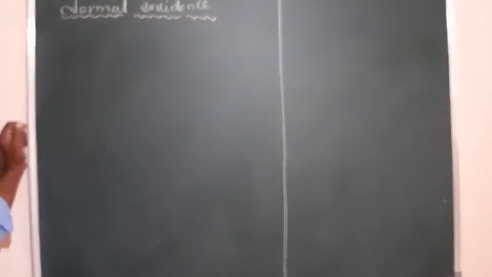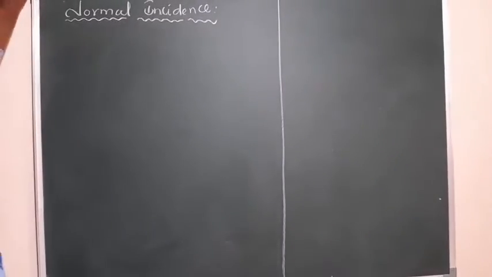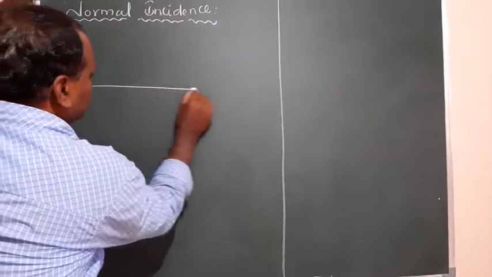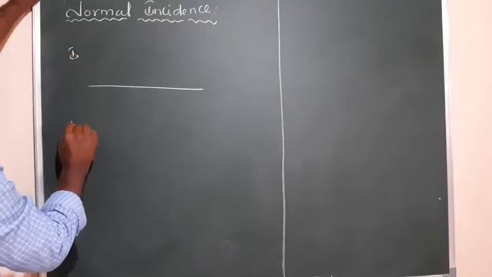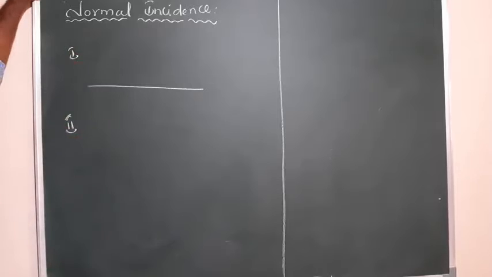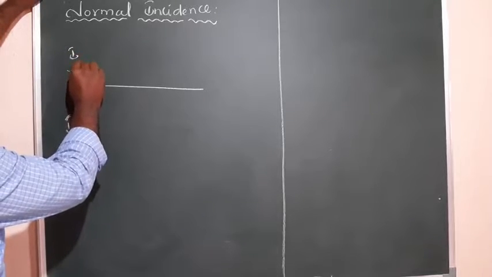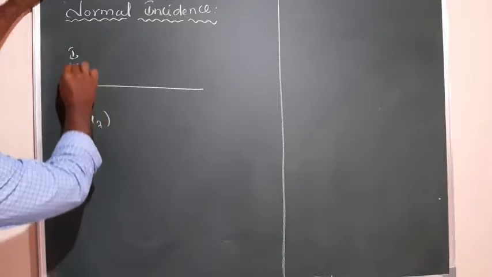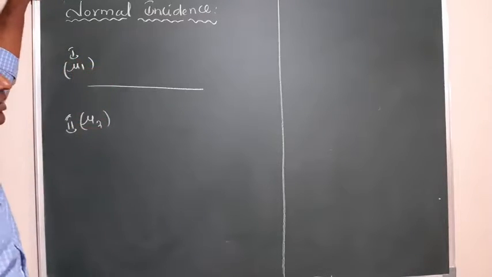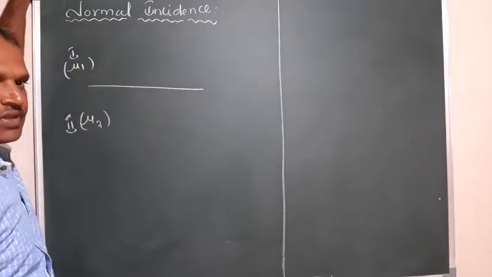That is the meaning of normal incidence. Here we are taking an interface separating two mediums. Here is medium 1, here is medium 2. For the first medium the refractive index is mu 1, for the second medium the refractive index is mu 2, and this is the interface we have.